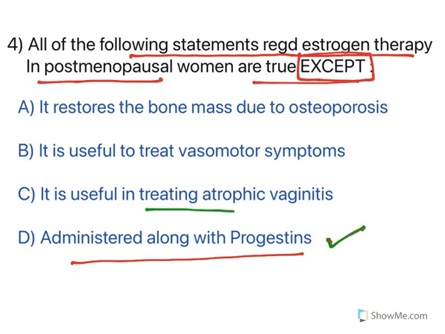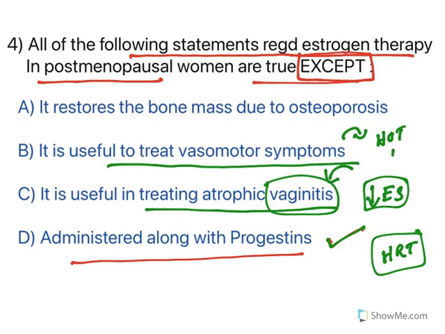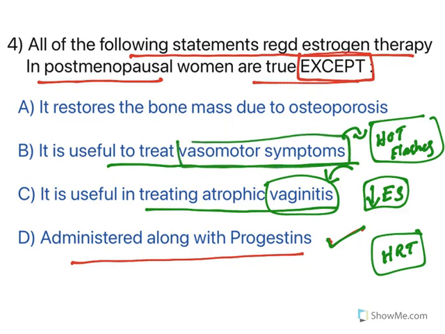Now it is useful in treating atrophic vaginitis, inflammation, all these things in postmenopausal women due to reduced levels of estrogen. So this is called hormone replacement therapy. When estrogen is given, vaginitis is cured. Similarly, it is useful to treat vasomotor symptoms, especially in menopausal women. There is something called hot flashes. Hot flashes, night sweats, increasing body temperature, everything is considered a vasomotor symptom, and all of them are because of reduced levels of estrogen. So estrogen therapy will treat these symptoms.